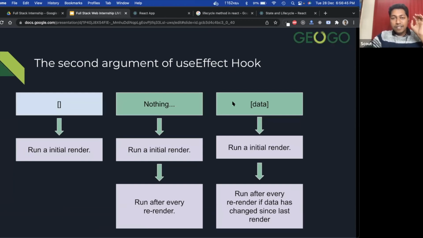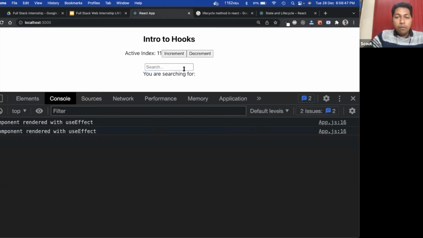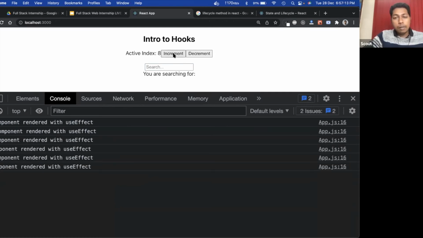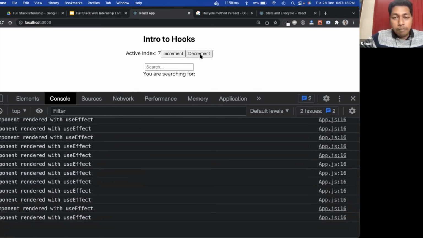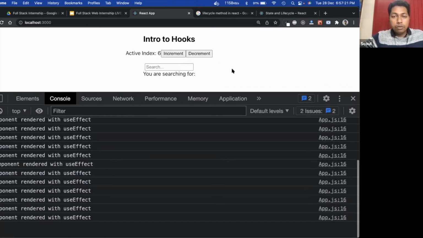Now let's say I want this code to execute whenever someone searches on the text bar. Say you have a product search feature in your application. So if someone starts typing here, then we make a network call and we want to execute that code. But you do not want to execute the code whenever someone clicks these buttons. There may be 10, 15, 20 buttons in your UI, but I do not want to execute the same piece of code on this button click. So how will I do that?